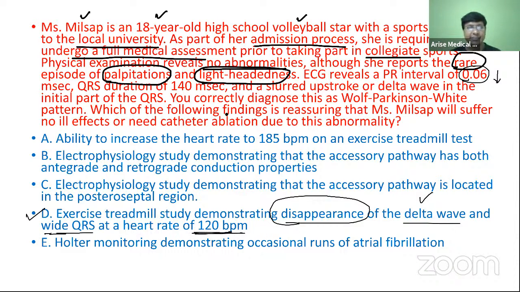That tells that the individual requires no catheter ablation and will suffer no ill effects. So the answer is D.